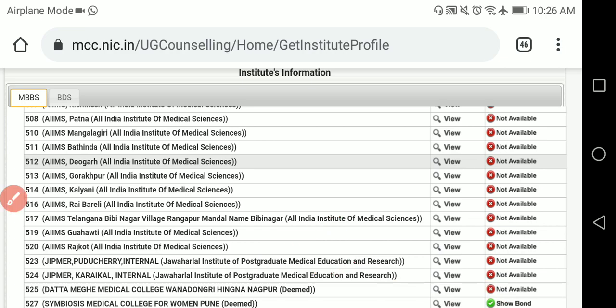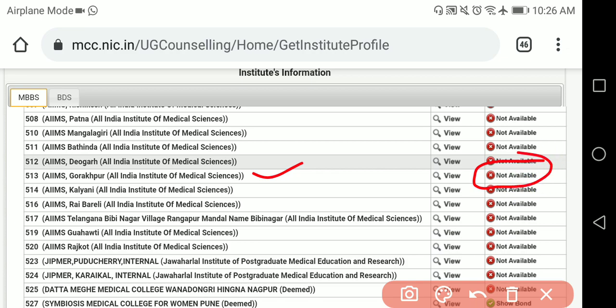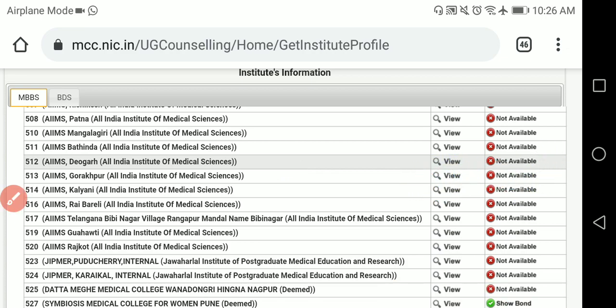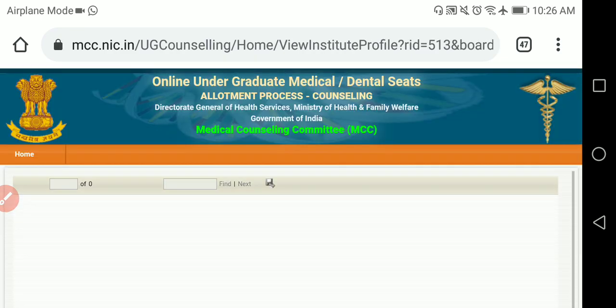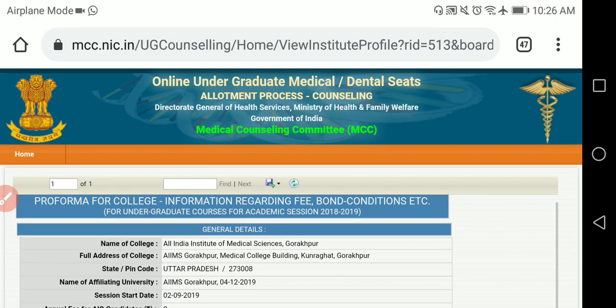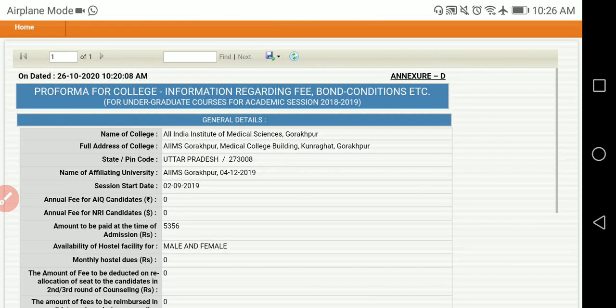Now for example, AIIMS Gorakhpur, it is there, right? 513 number you can see, AIIMS Gorakhpur. Now you will see there is no bond available, bond is not there, and I will click on this view button. We will see what information you are going to see. Here you can see everything: name of the college, address of the college, name of the affiliated university.